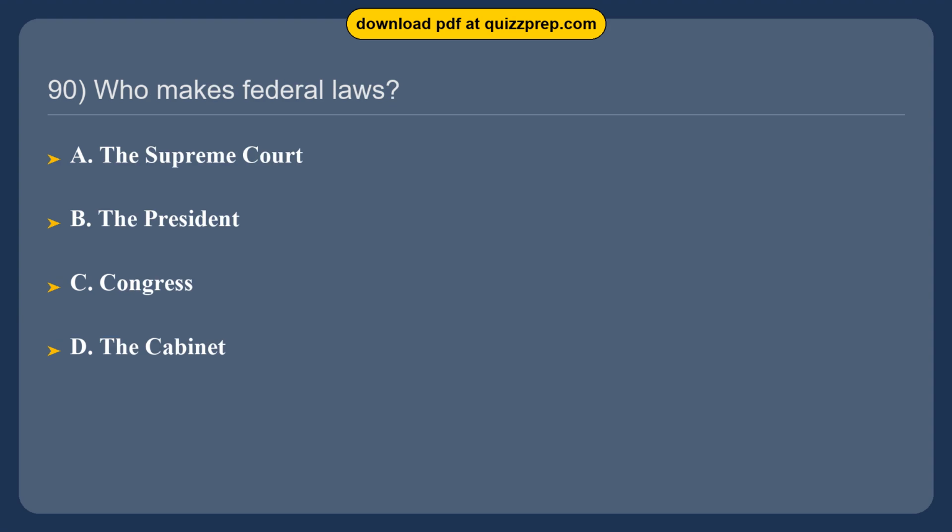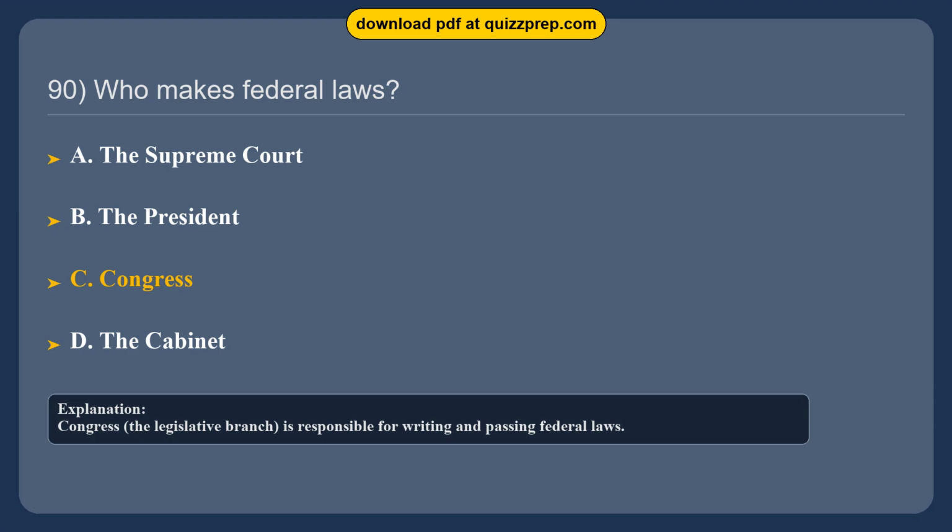Question 90. Who makes federal laws? Option A, the Supreme Court. Option B, the President. Option C, Congress. Option D, the Cabinet. The correct answer is option C, Congress. Congress, the legislative branch, is responsible for writing and passing federal laws.